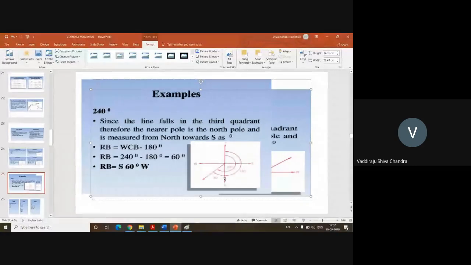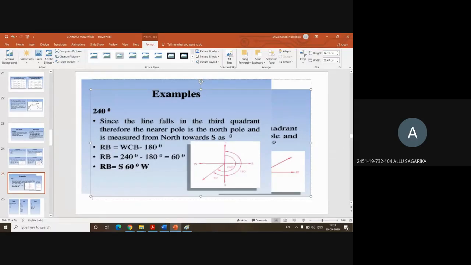Because this line is in the third quadrant, as per quadrantal bearing notation, I need to represent it in between southwest only. So what is the angle between the south line and this line? This whole angle is 240, but from north to south it is 180. So I am subtracting 240 minus 180, and I am getting 60 as the value. So the reduced bearing of this line is south 60 degrees west.